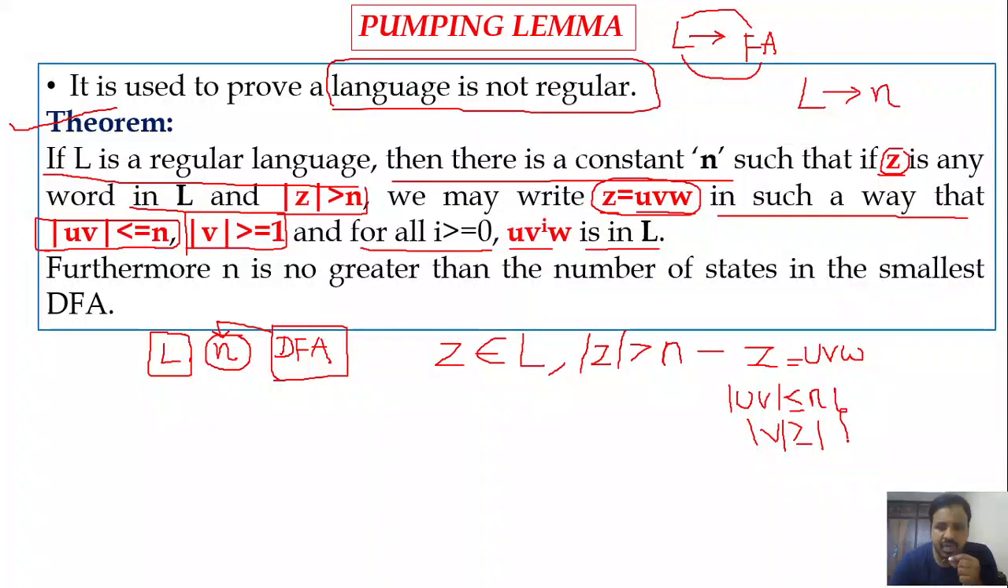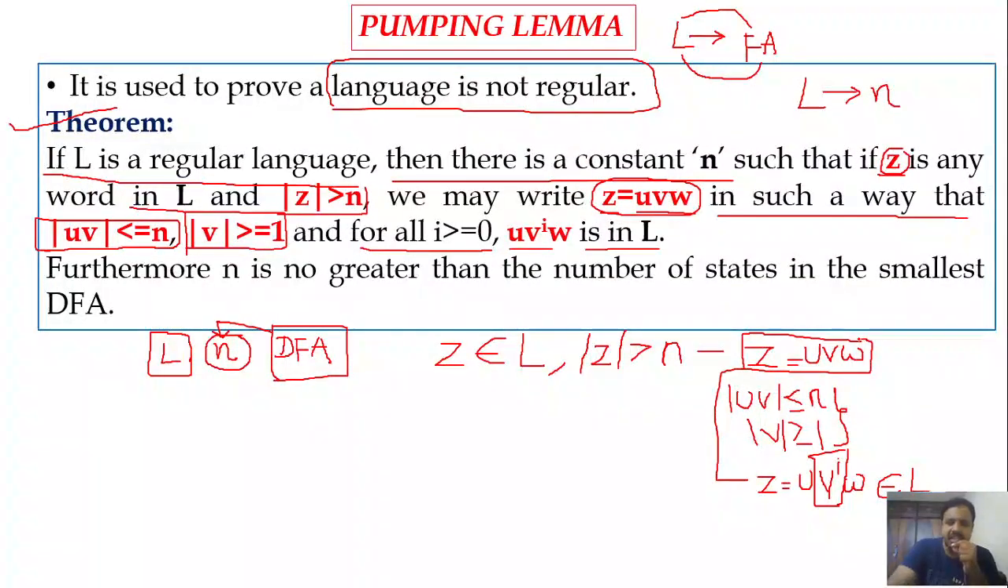So when these two conditions are satisfied, we may consider the string z is equal to u v power i w that belongs to L, right? That means we can have any number of V's followed by w that belongs to the language L. Okay, so here the string z is equal to UVW is the basic string that we are considering, and it is a part of the regular language.